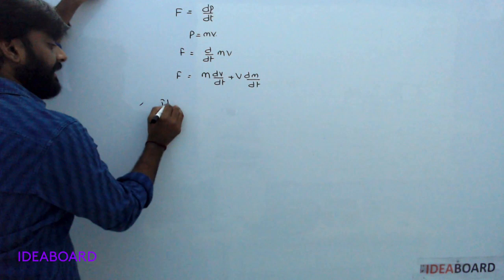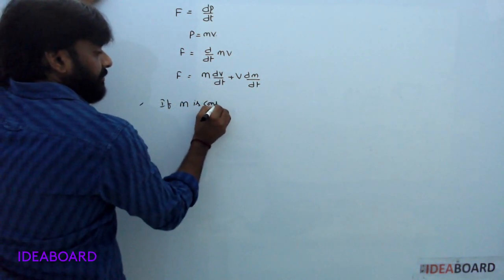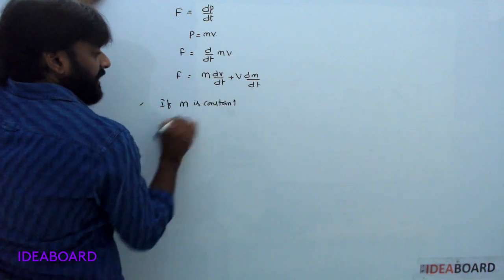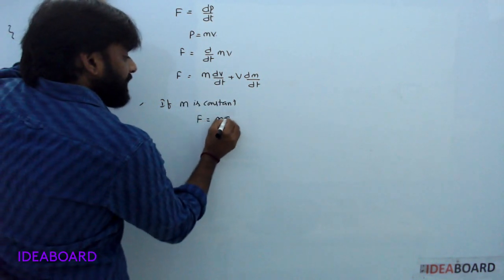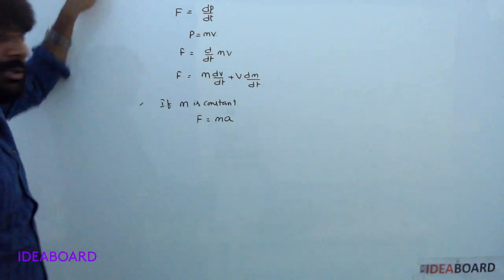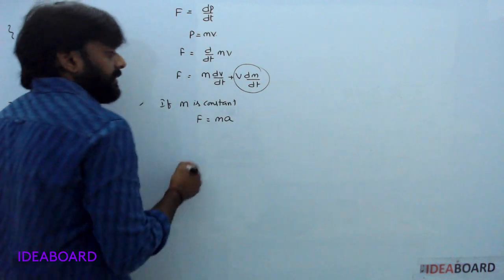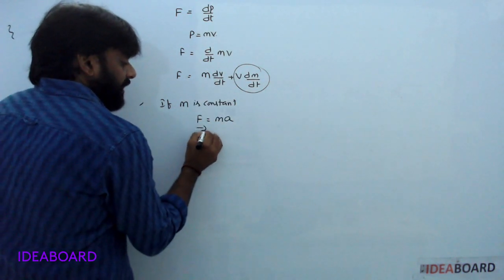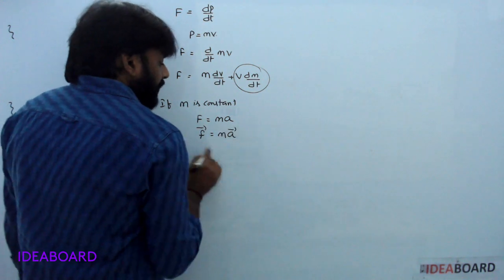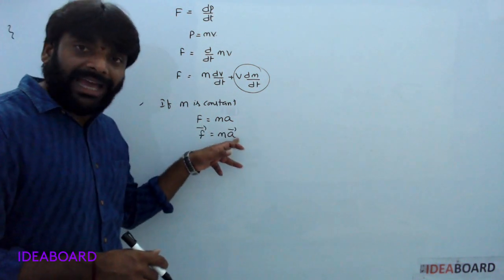First of all, if mass is constant, which means velocity is variable, F is equal to ma, because this component is 0 and the remaining dv by dt means acceleration. So F bar is equal to m into a bar. Here force is a vector quantity, its direction is along the direction of acceleration.